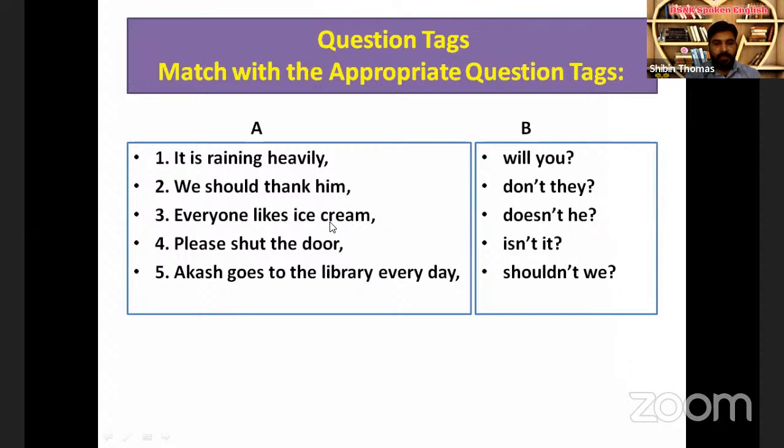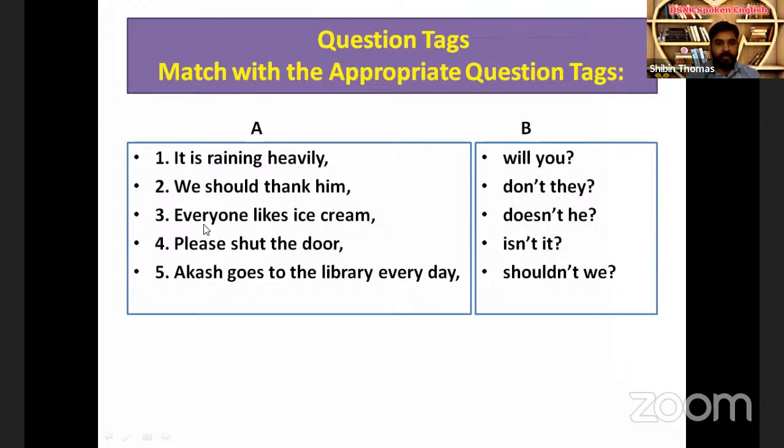Everyone likes ice cream. The verb is likes. There is no auxiliary verb, so we split the verb likes into two. We get does and like. We take the auxiliary verb does, and the opposite of does is doesn't. But that is not applicable to everyone. Everyone means more than one, so it takes the pronoun they. According to the pronoun, it gets changed to "don't they."